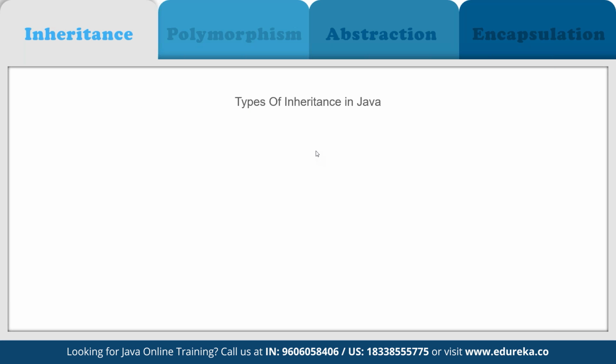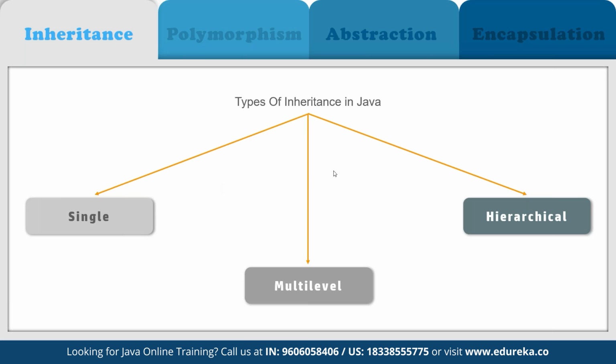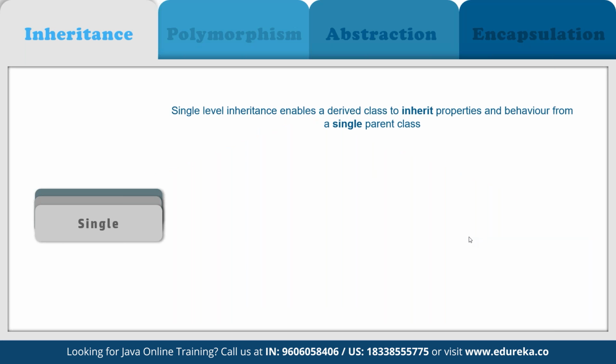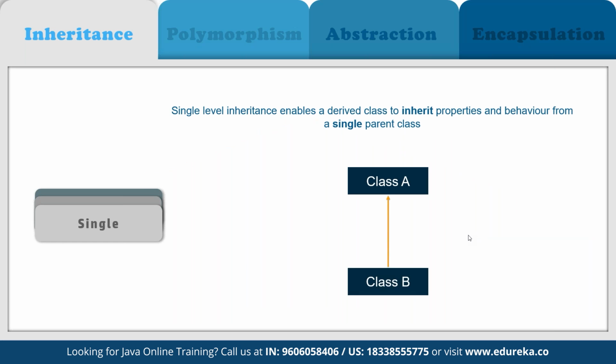Now if you talk about the types of inheritance, there are three main types available: single, multi-level, and hierarchical. In single inheritance, one class inherits the properties of the other. For example, we have class A, so class B is going to inherit only from class A. That's how it is structured.